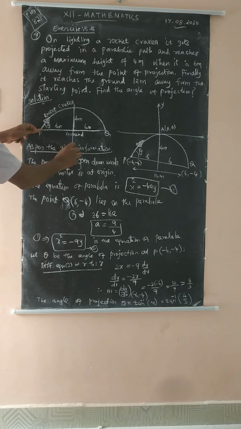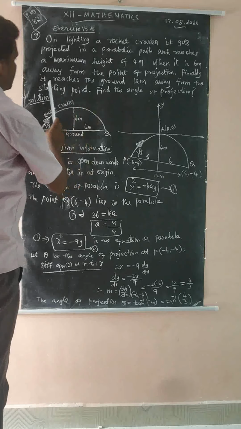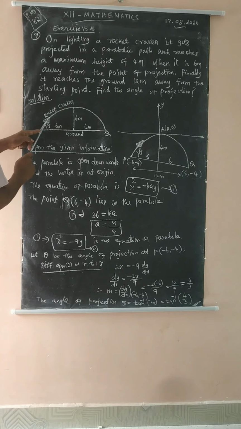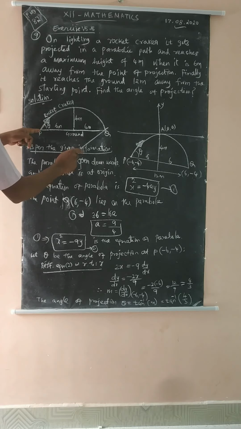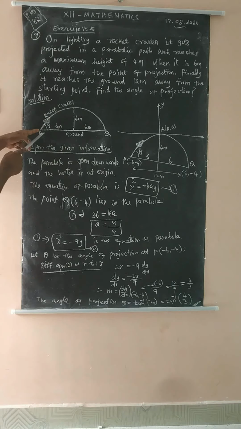It reaches a maximum height of 4 meters, at 6 meters from the starting point. Finally, it reaches the ground 12 meters away from the starting point.